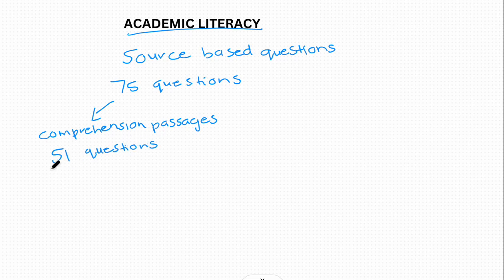Out of the 75 questions, 51 questions are going to come from comprehension passages. So you will likely receive 3 passages and be expected to answer 17 questions on each of these passages.